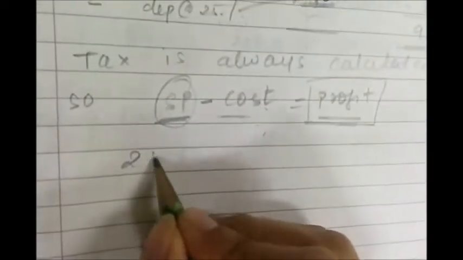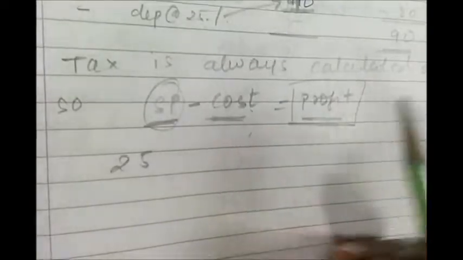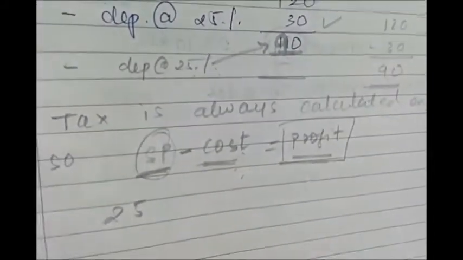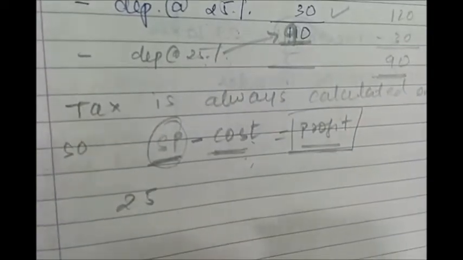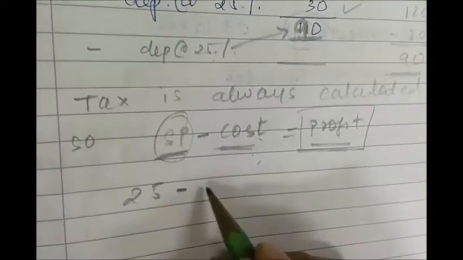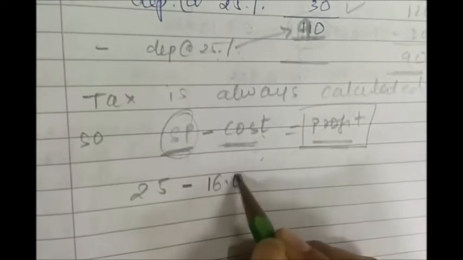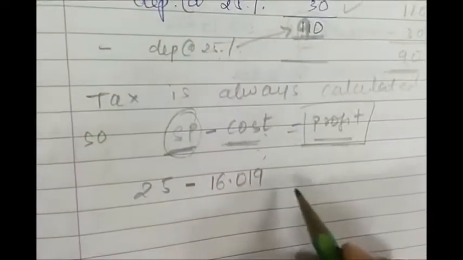The selling price is given, it is 25, the salvage value, and for cost, from 120 you will deduct the depreciation for all the 7 years, and the remaining amount will be the cost, which comes to 16.019 something.